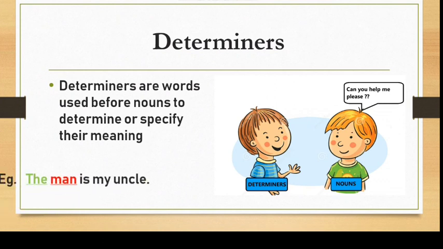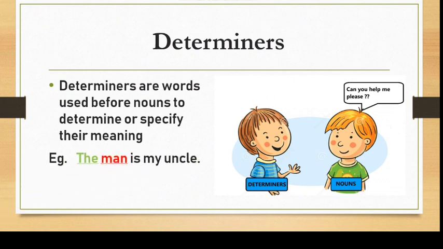Let's see the example. The man is my uncle. Here the is determiner and man is noun. So see, the determiner the is telling that that particular specific man is my uncle. So it is adding some specific meaning to that noun. So these types of words are known as determiners.